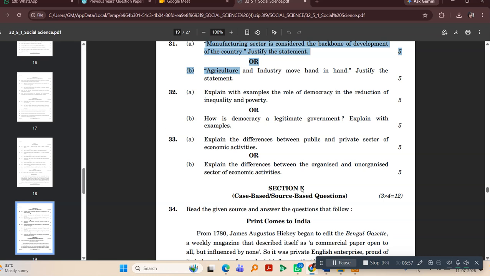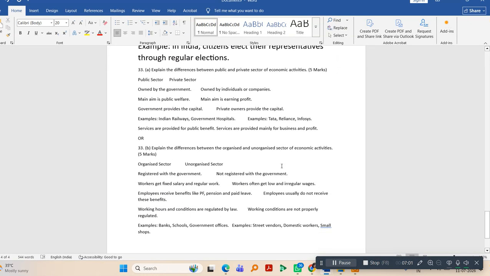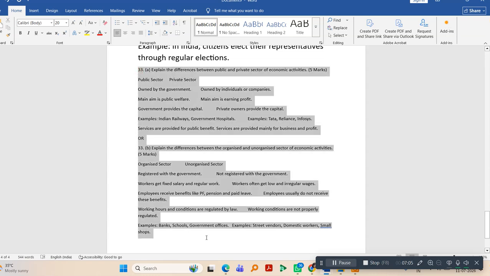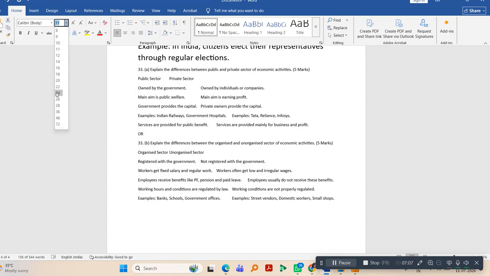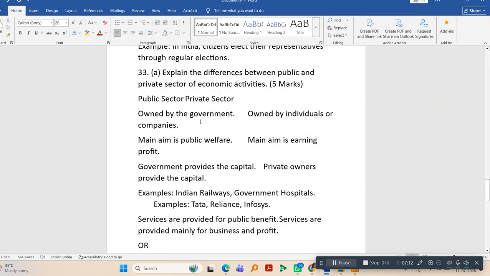I am going to discuss the answer now. Listen to me attentively. The answers should be precise, to the point, and crisp. So, when I am explaining the answers, I expect you to pay attention. Explain the differences between public and private sector of economic activities. So these are the points with regard to public sector, and these are the points with regard to private sector.